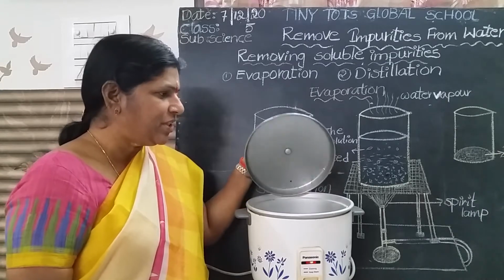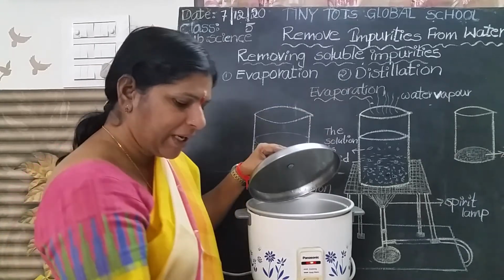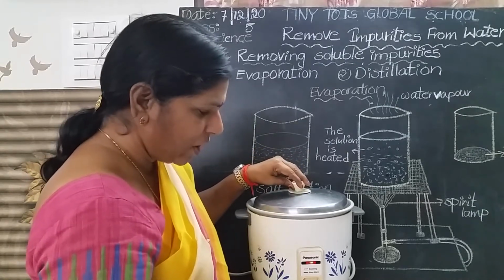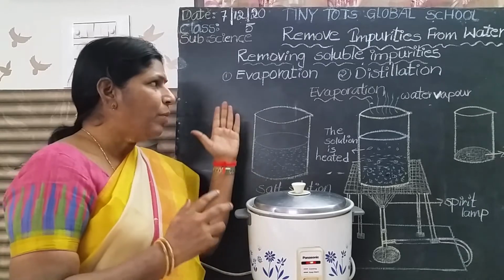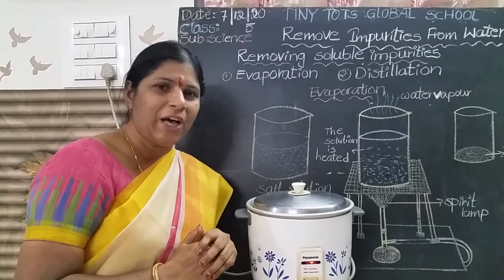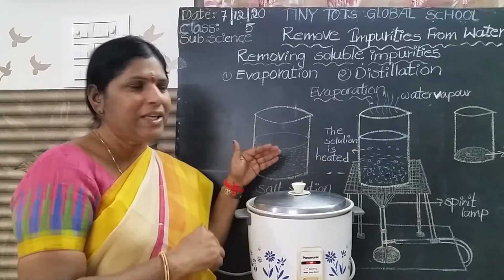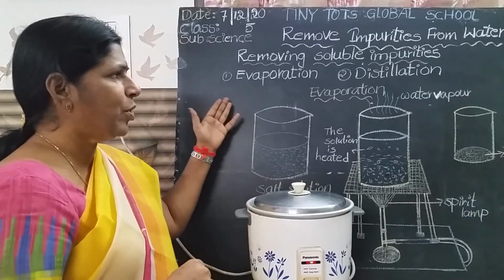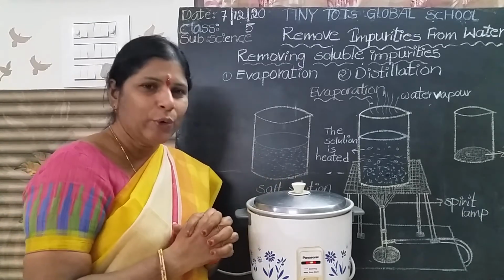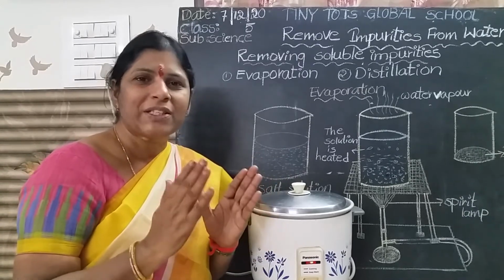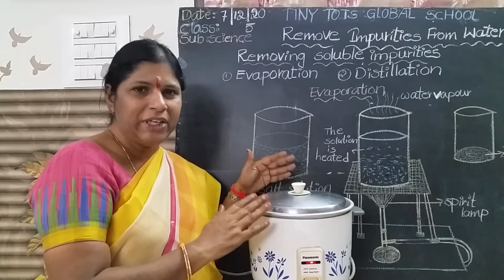Observe carefully. See, steam is coming, no? Yes, still some water is there. But you have to heat it until all the water evaporates. Is it clear, children? Evaporation means the process of change of water into water vapor on heating. In this process we can separate the salt from the salt solution. Children, but it takes 5 or 10 minutes.